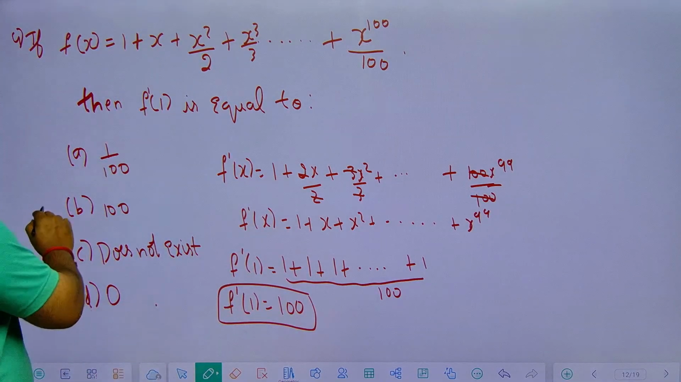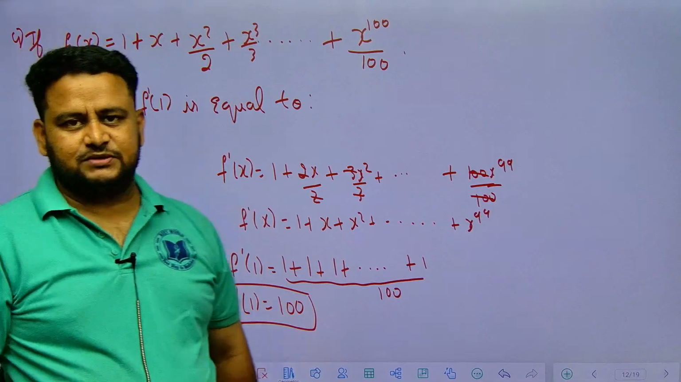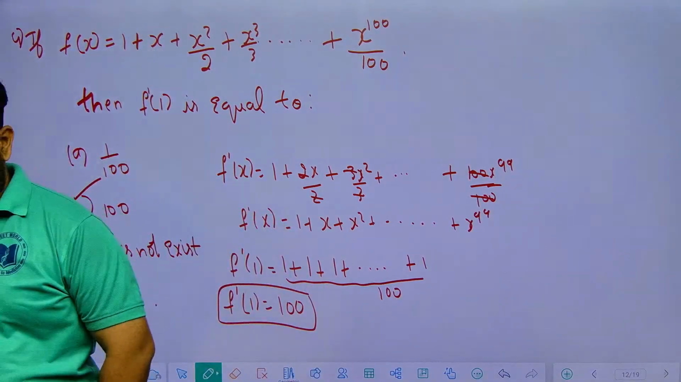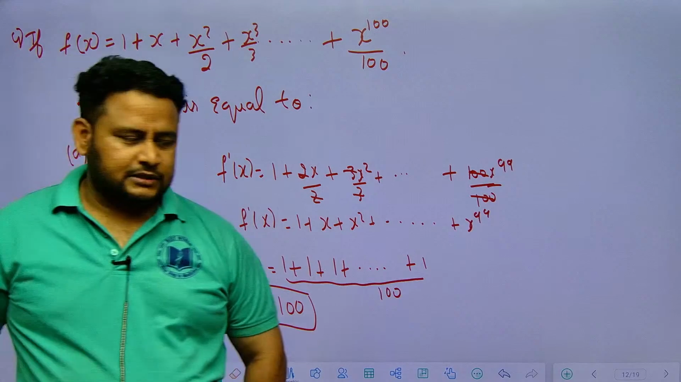So what is the answer? That is option B, the right answer, friends. Option B, 100 is the apt answer for this question. Okay, next thing.